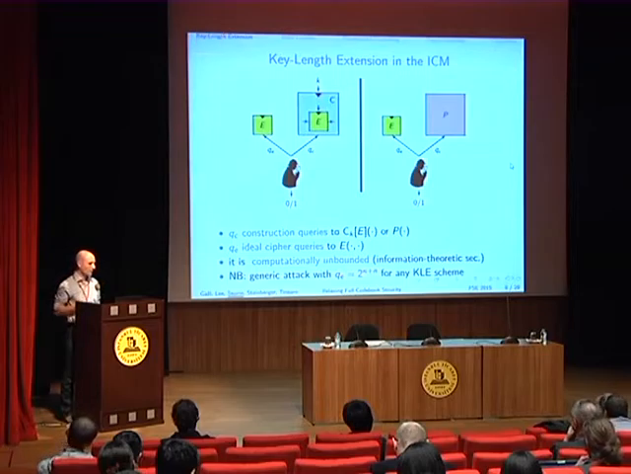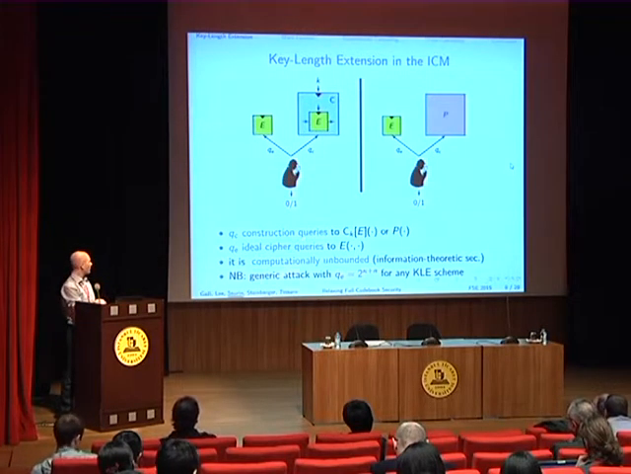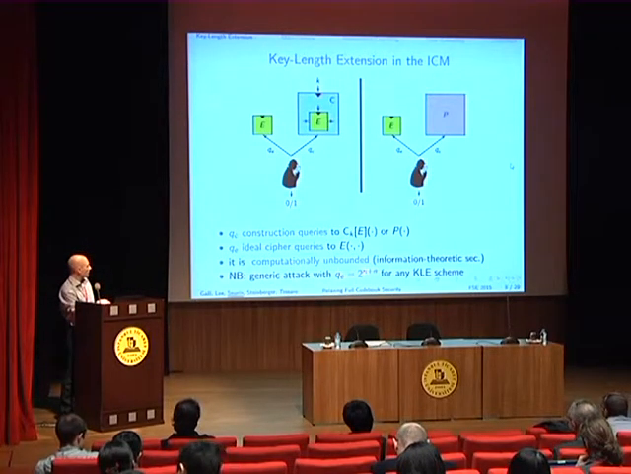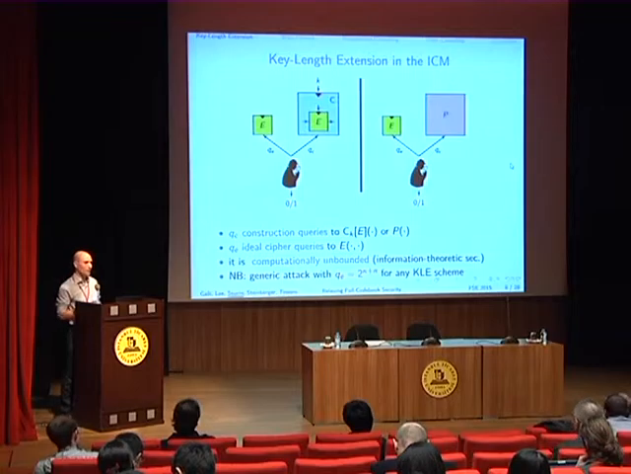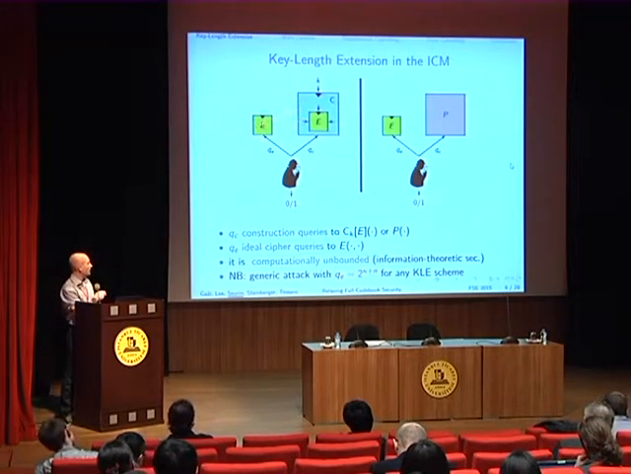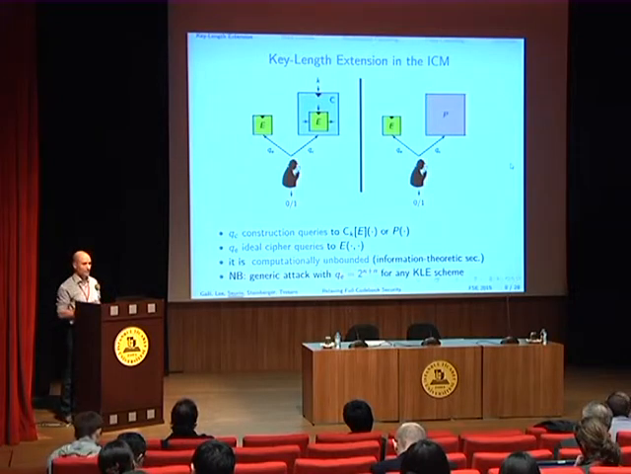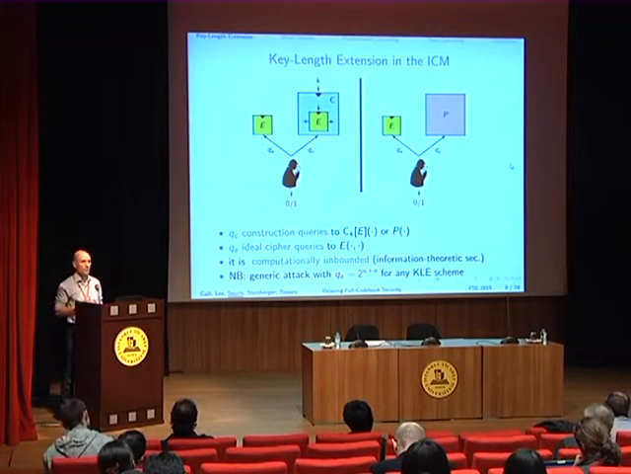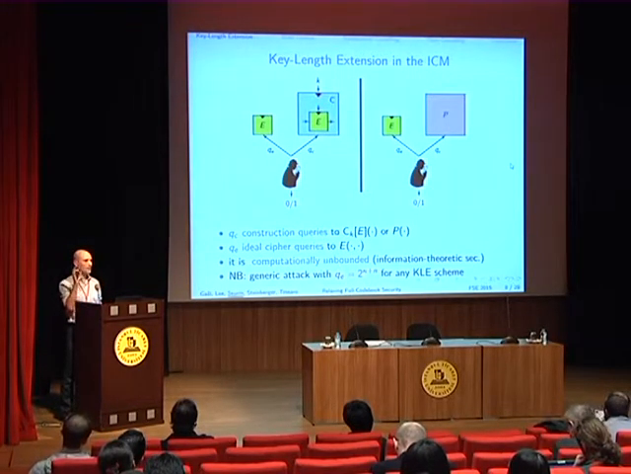And one thing to keep in mind is that in this model, for any key-length extension scheme, there is always a generic attack which requires QE = 2^(κ+n), where κ is the key length and n the block length of E. So this was for any key-length extension scheme, because this is simply the number of queries that you need to completely query the underlying ideal cipher.